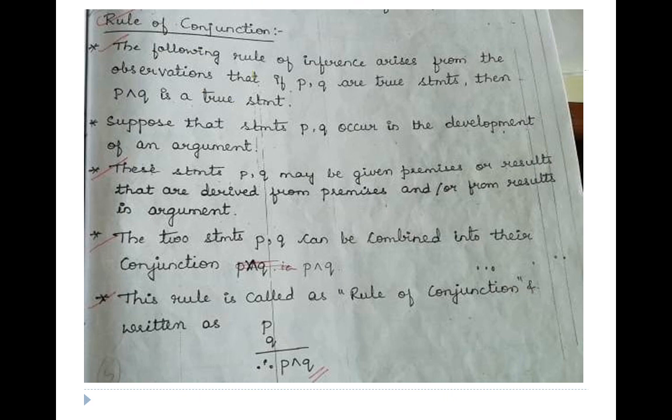The next one we are going to have is the rule of conjunction. The following rule of inference arises from the observation that if p and q are true statements, then p and q is a true statement. Hence what we are going to get: this is p and this is q, therefore p and q.